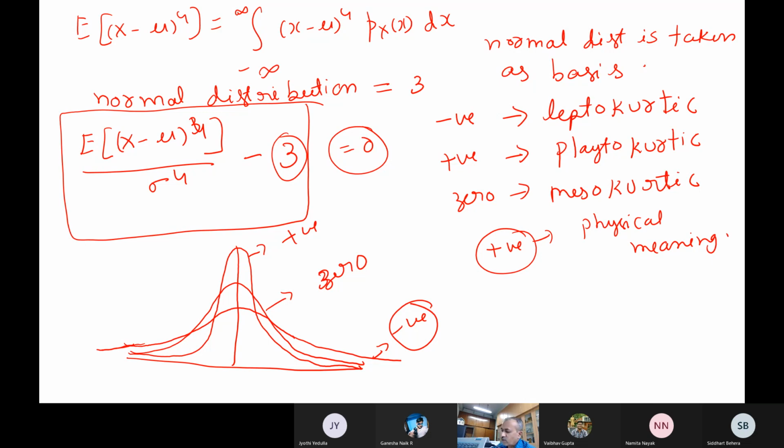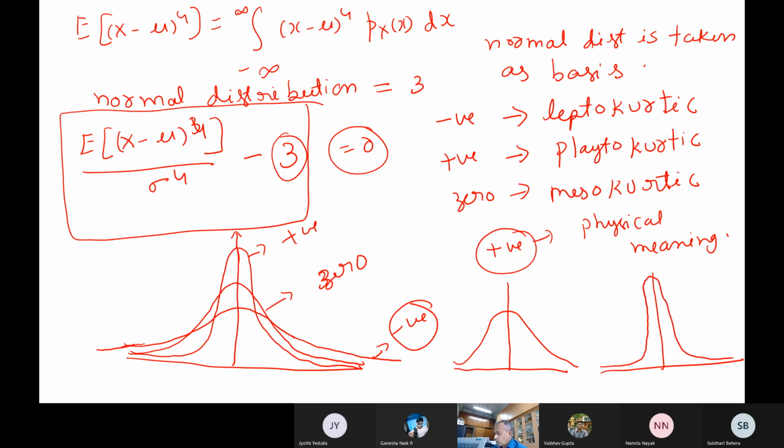Now, what is happening with positive kurtosis compared to normal distribution? See, normal distribution is like this, okay? Positive kurtosis means it is something like this. So what is happening for positive kurtosis?